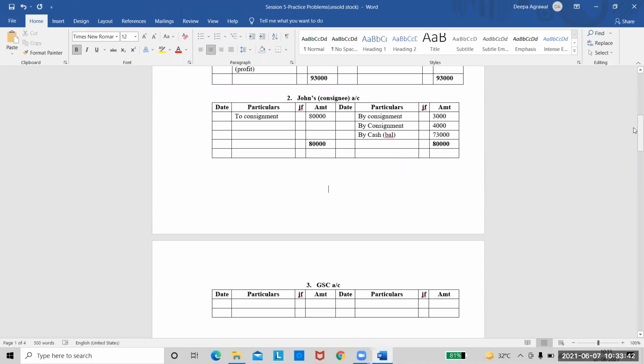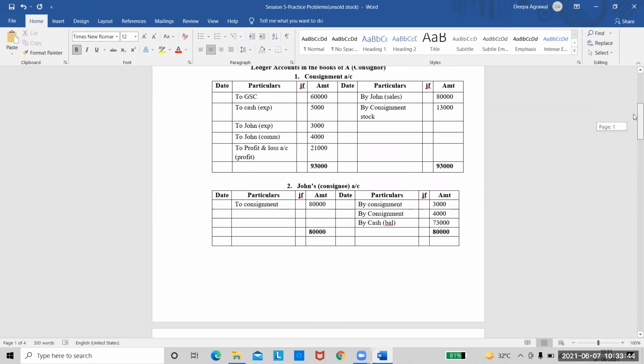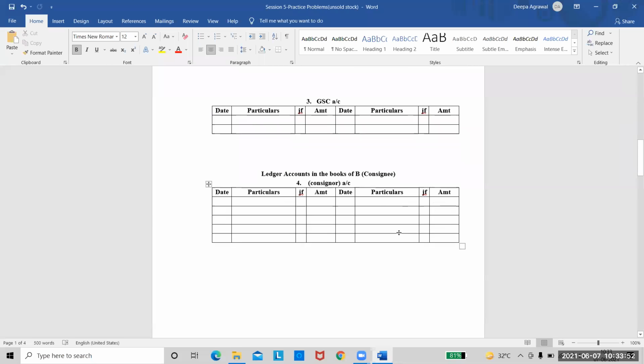The first one is for sending the goods on consignment. The next entry is for closing it by transferring to trading account. So see here you have written consignment account, goods sent on consignment. In the goods sent on consignment account, we will write it as debit side or credit side? I'll write it as the credit side, as by consignment account, and the amount is 60,000.